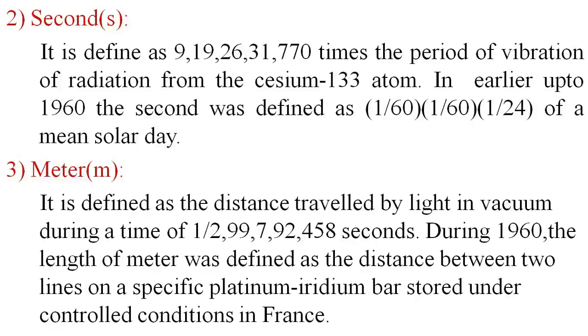During 1960, the length of the meter was defined by the distance between two lines on a specific platinum iridium bar stored under controlled conditions. That decides the length of the meter, or defines the standard of length.